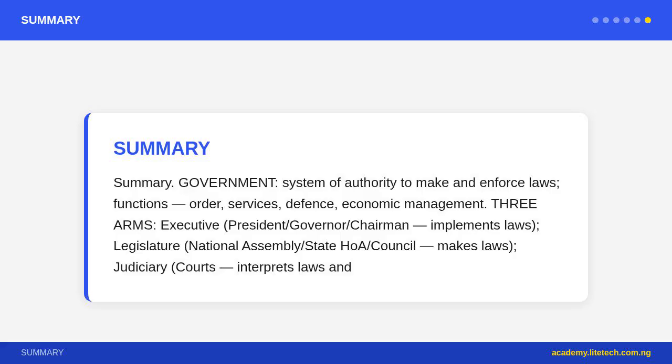For homework, A. List 4 functions of each tier of government. B. Explain the concept of separation of powers with Nigerian examples. C. Name the current president of Nigeria and list 3 federal functions they oversee. Attempt a quiz on your LMS.